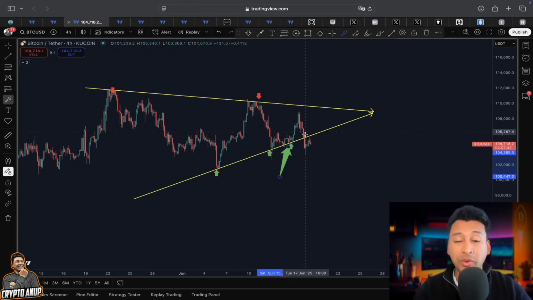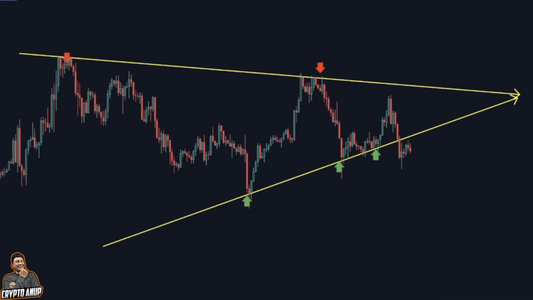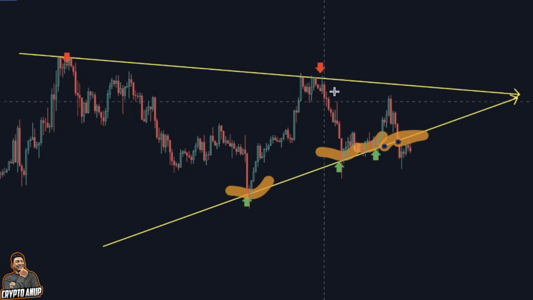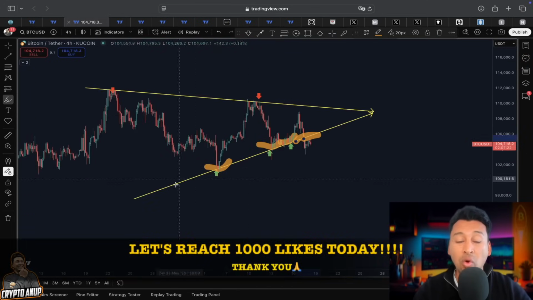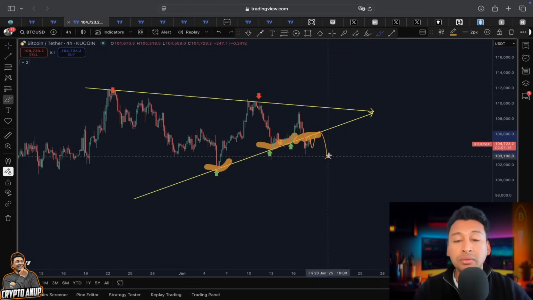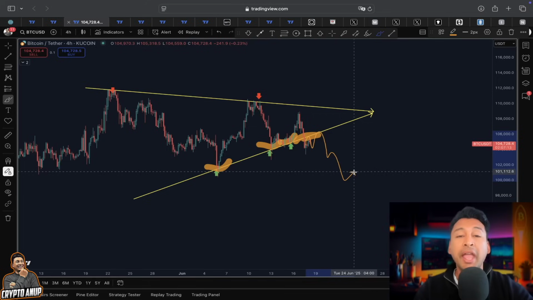Yesterday, when the price of Bitcoin had a reversal, you can see this lower trend line got broken, and now the same trend line which acted as a support could be rejecting us around 105,500. Yes guys, along with the CPI trend line, now even the lower trend line from this symmetrical triangle will be acting as a resistance, and price could show a continuation in this manner.